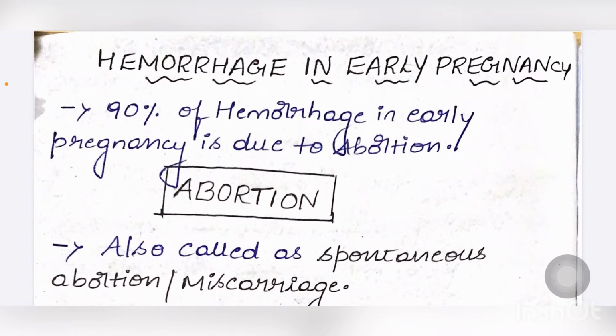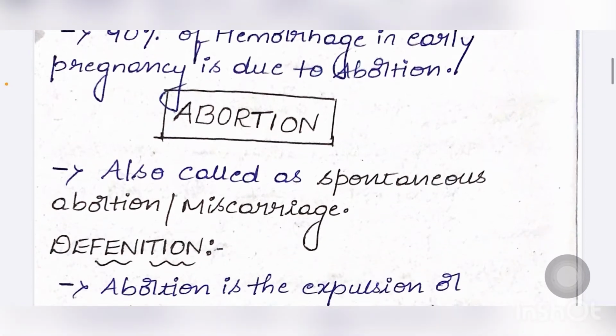Today let's learn one of the important topics, that is abortion. 90% of hemorrhage in early pregnancy is due to abortion. It is also called spontaneous abortion or miscarriage.